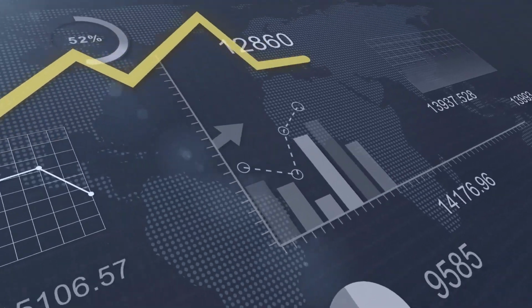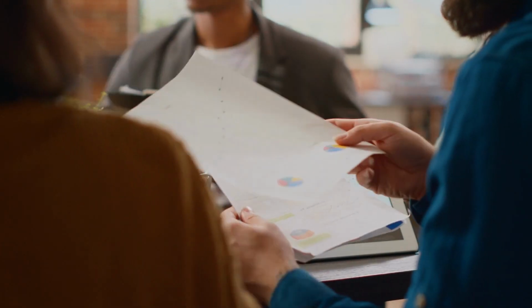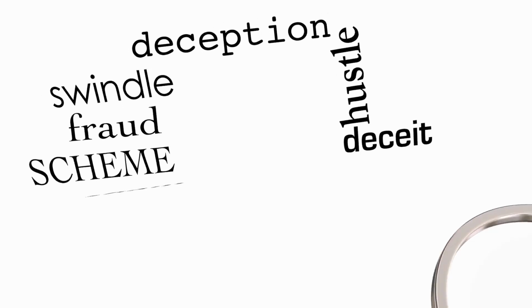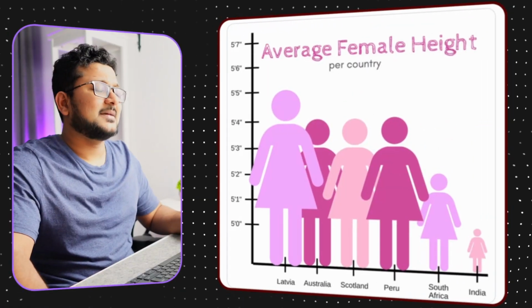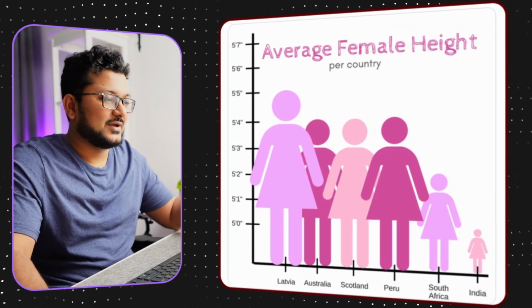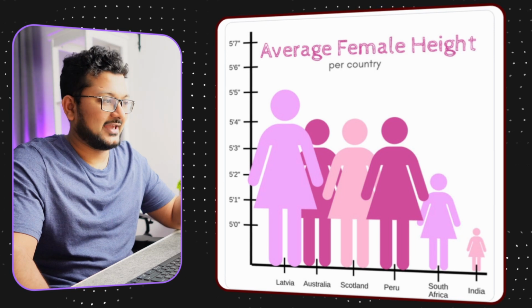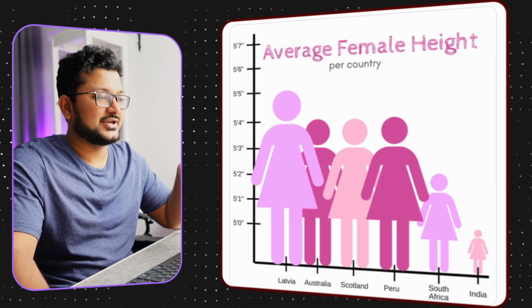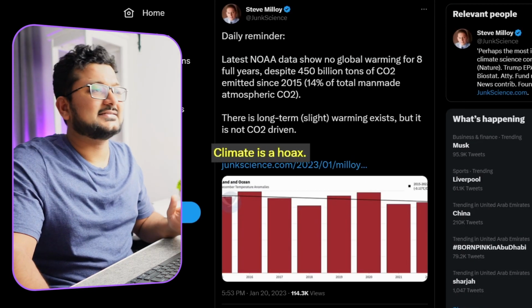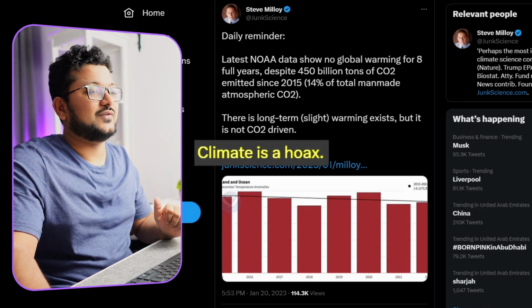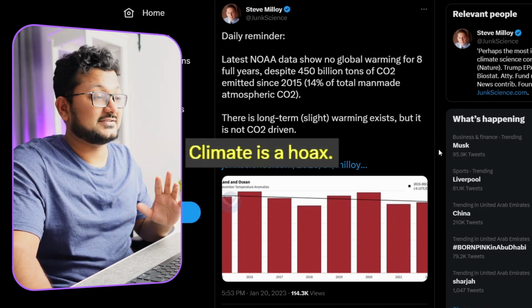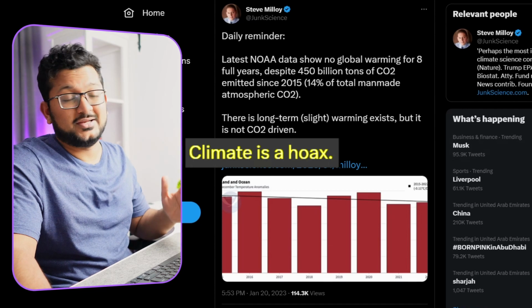Statistics is very important. Important decisions are made looking at these numbers and how they are represented. If somebody has an agenda, they can use these numbers, manipulate them to provide false proofs to their case. It might be something as cheesy as this diagram where average female heights are shown and it clearly looks to be very strange. Or it could be something as serious as climate change, where somebody can say that climate change is a hoax if we look at some manipulated data.